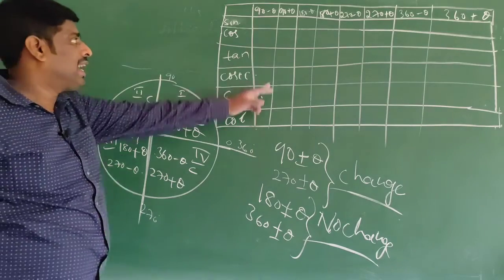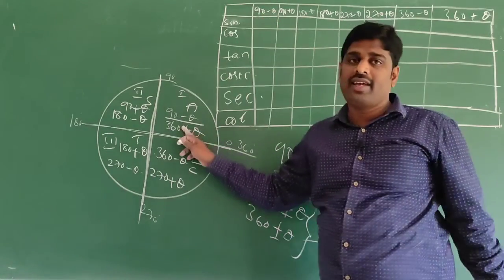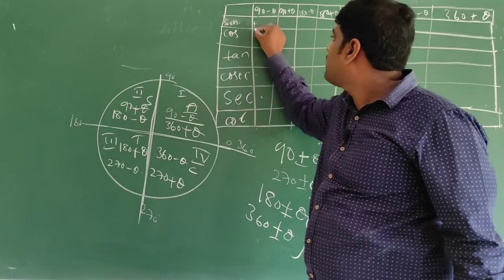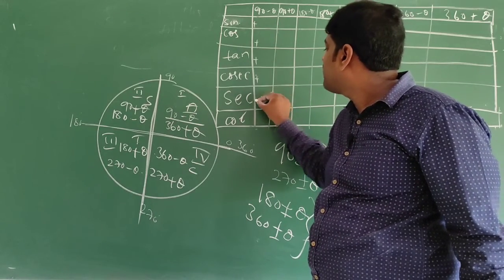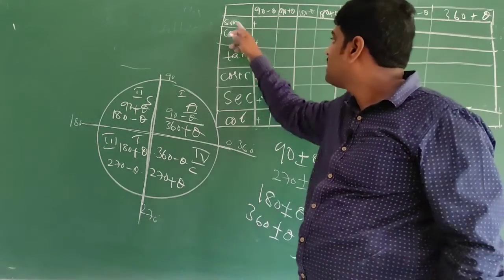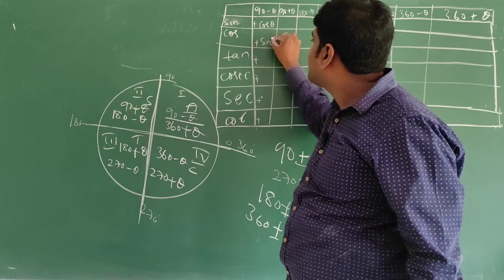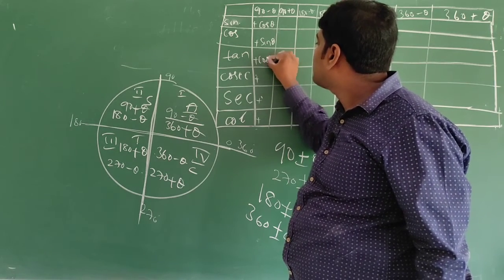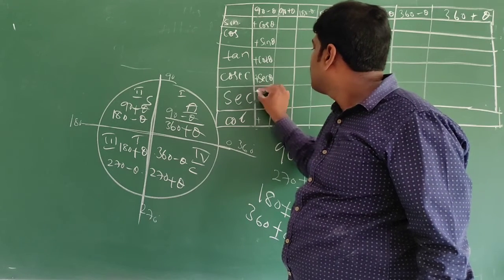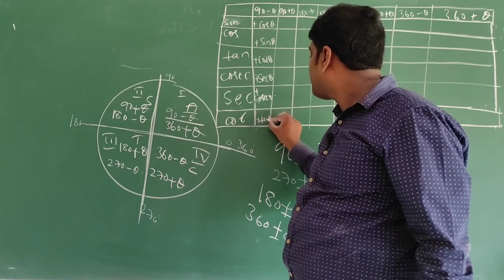Okay. So now I will write the allied angles. Please observe here. This is 90 minus theta, present in where? First quadrant. In the first quadrant, all are positive: plus, plus, plus, plus, plus, plus. 90 minus theta, change. Sine becomes what? Cos theta. Cos becomes sin theta. Tan becomes cot theta. Cosecant becomes secant theta. Secant becomes cosecant theta. Cot becomes tan theta.